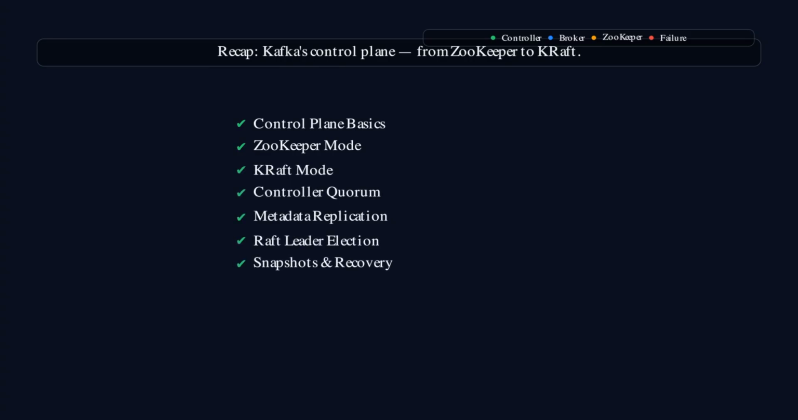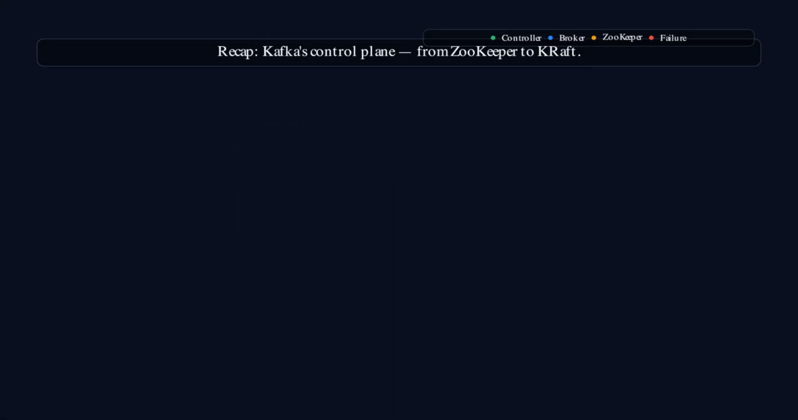And that wraps up our deep dive into Kafka's control plane. With KRaft mode, Kafka simplifies its architecture while improving scalability and metadata efficiency. ZooKeeper is no longer required, and controllers use Raft consensus to manage cluster state directly.